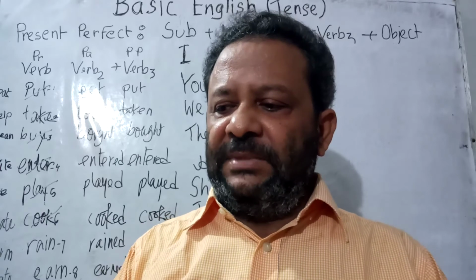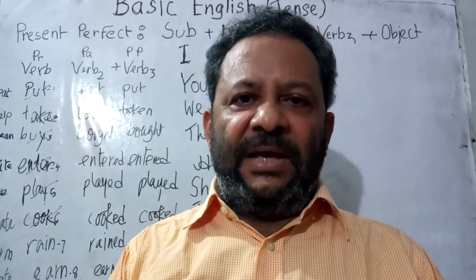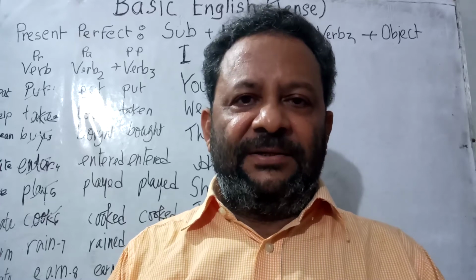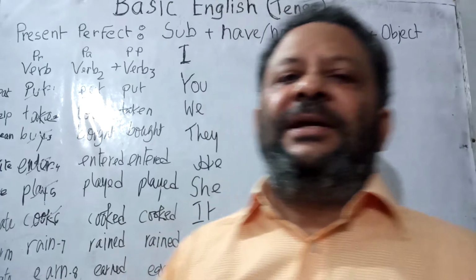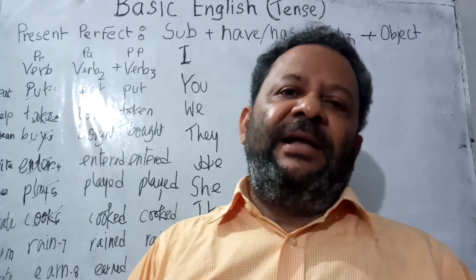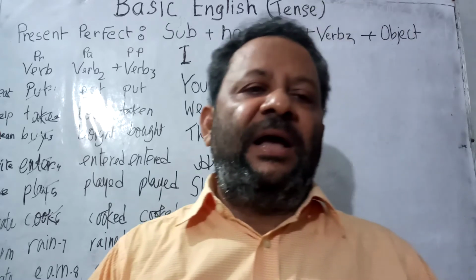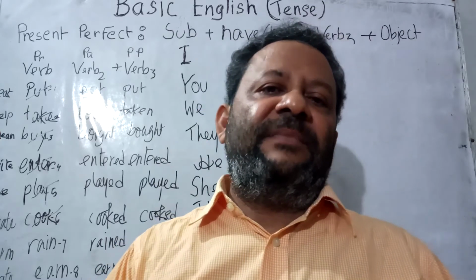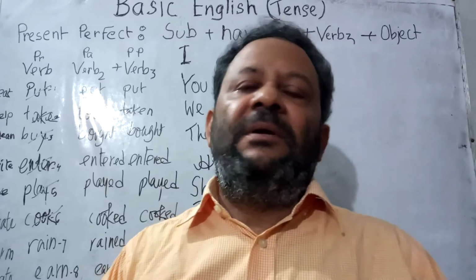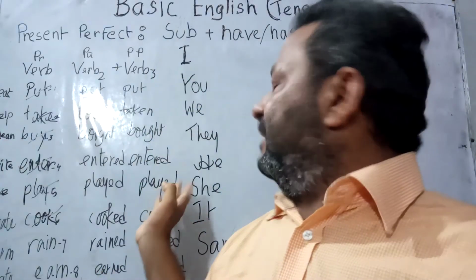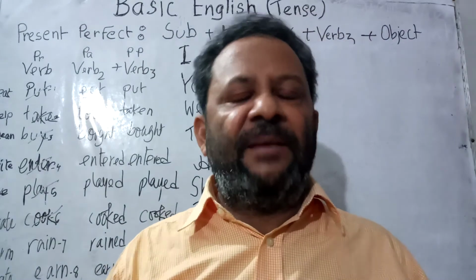Now, the structure of present perfect tense is subject, have, has, verb 3, object. That is, verb 3 means past participle form. Now let us make sentences by using the subjects, and in the previous two classes I mentioned that there are 8 subjects that will be used frequently in our everyday time. Now the 8 subjects have come again. These are I, you, we, they, he, she, it, some.